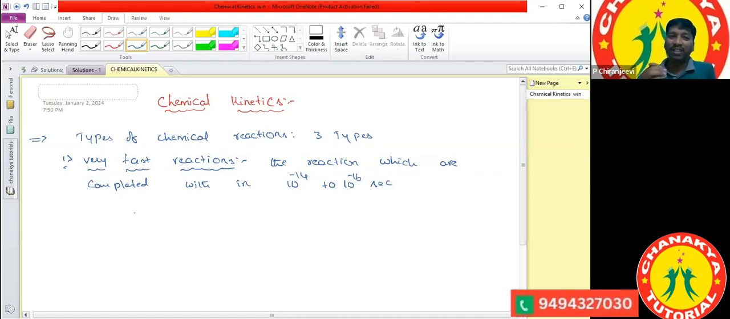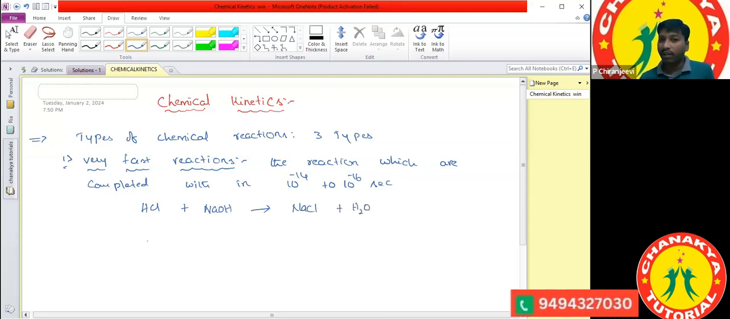That kind of reactions we can call a very fast reaction. The reactions which are completed within 10 power minus 14 to 10 power minus 16 seconds are called very fast reactions. Sir, what are the examples of very fast reactions? One is acid base neutralization: aqueous solution of HCl reacts with aqueous solution of NaOH. It forms salt plus water. What is the salt it is forming? NaCl plus water is formed.